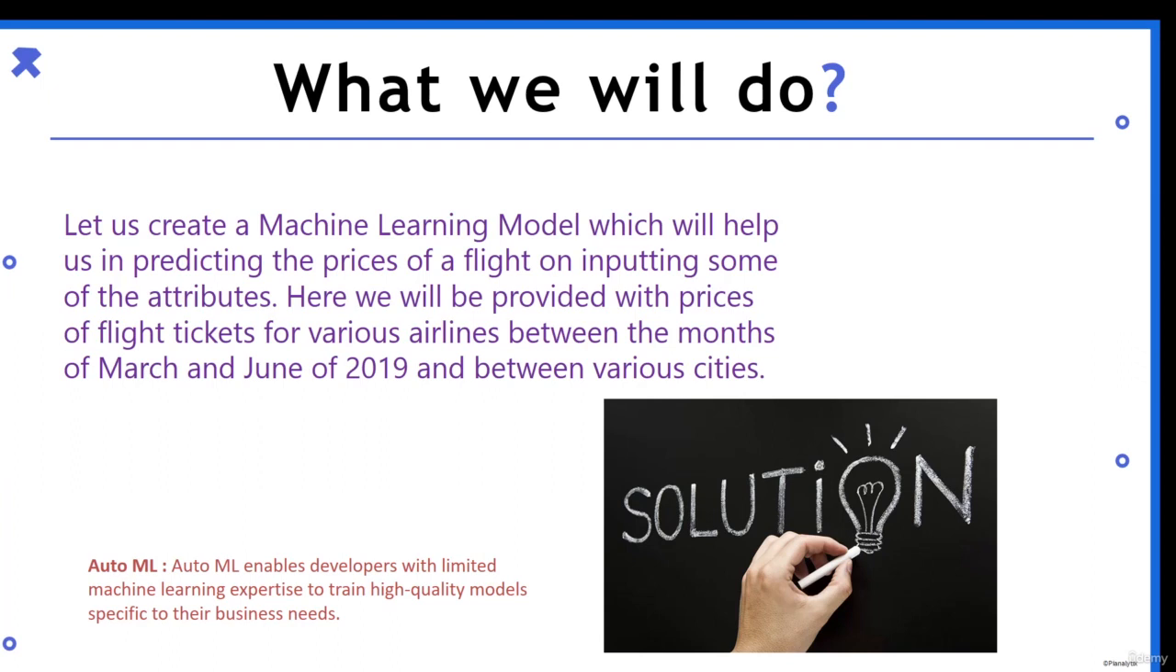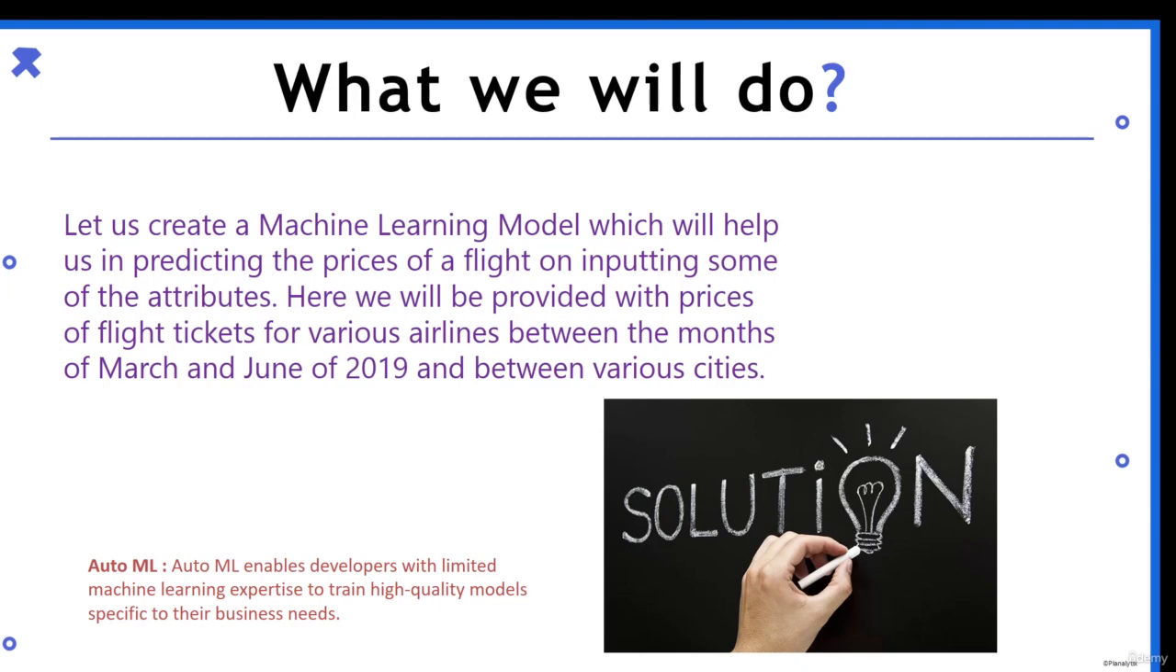We'll be using a data set in which various airlines' prices between the months of March and June of 2019 are provided between various cities. We'll be using this data set to feed our machine learning model and then eventually our automated machine learning model. Let me tell you what AutoML is.